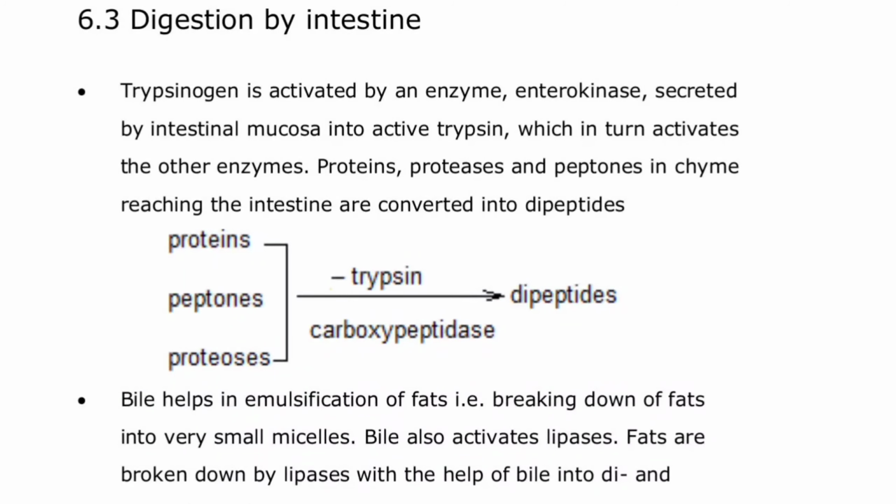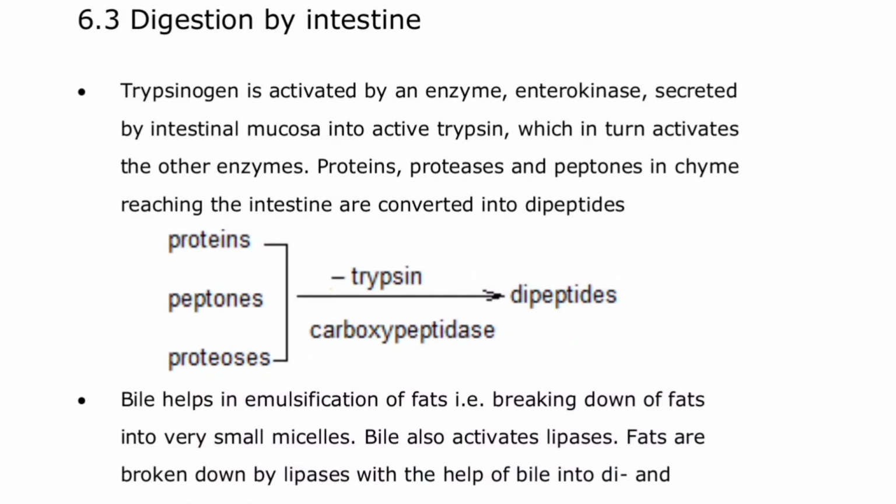Now, what is the function of bile here? Bile is responsible for the emulsification of fat. What does emulsification mean? It means the breakdown of fat into small spherical bodies called micelles. Bile is also responsible for the activation of lipase. If you are preparing for a competitive examination, please remember that bile activates one of the most important enzymes, lipase, responsible for the breakdown of lipid. So the fats are broken down by lipase with the help of bile into di- and monoglycerides.